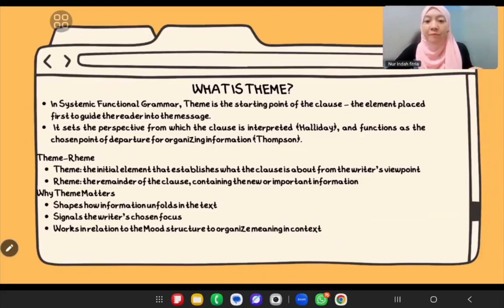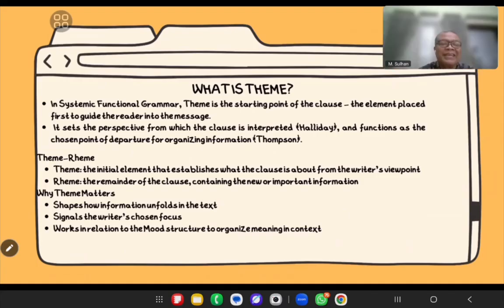So what is theme? Now we move into the textual metafunction here. And the first thing we look at is theme. Theme is basically the starting point of the clause, the part that the writer chooses to put first. It's like the writer saying, okay, understand here.